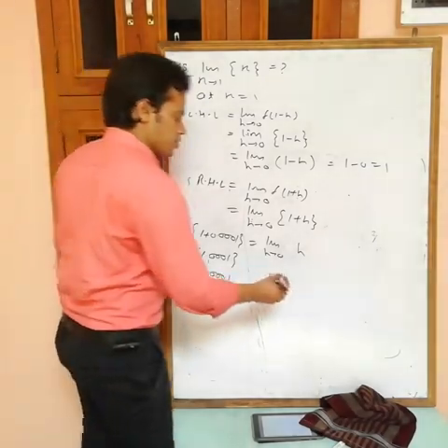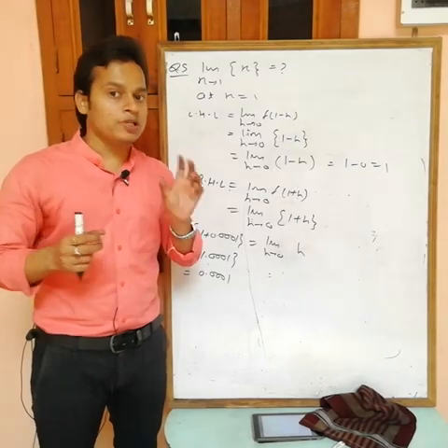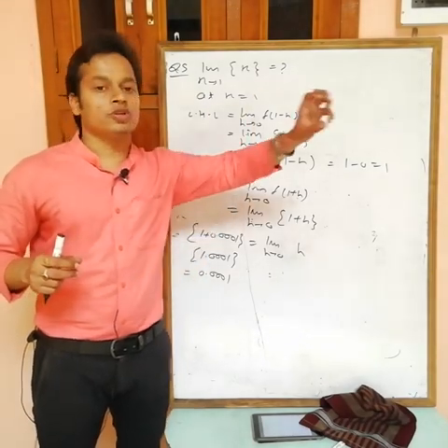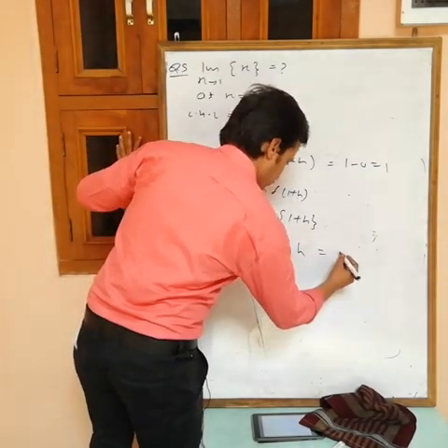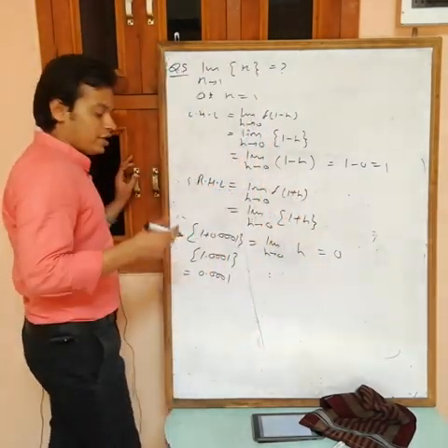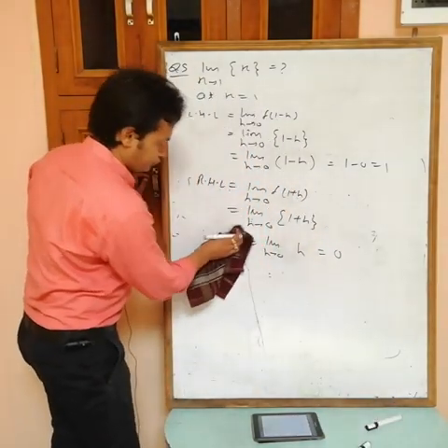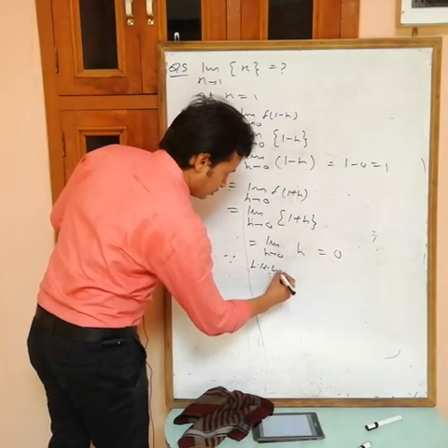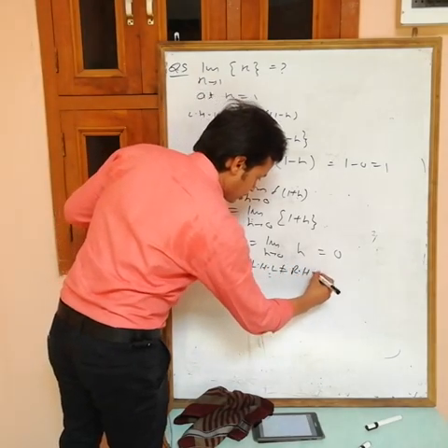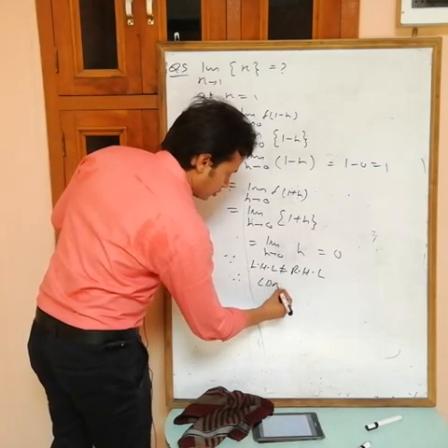If you are putting h equals to 0, because h is not equal to 0 but approximately equal to 0, that is 0.000 so many 0s, then we have 1. So this is equal to 0. Again LHL is not equal to RHL, so the limit does not exist. Therefore the limit does not exist.